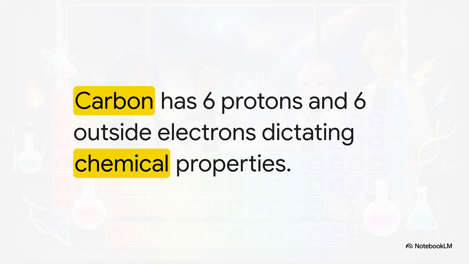And here is the absolute secret to all of chemistry. An element's chemical properties depend entirely on those outside electrons. The heavy protons in the center are really just there to dictate how many electrons are held in orbit.